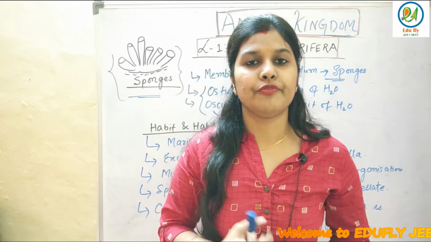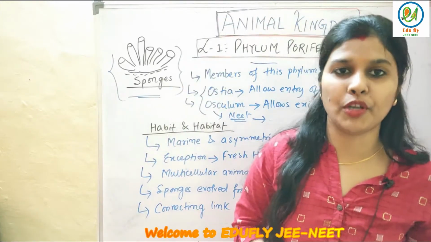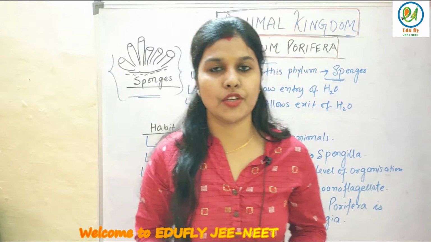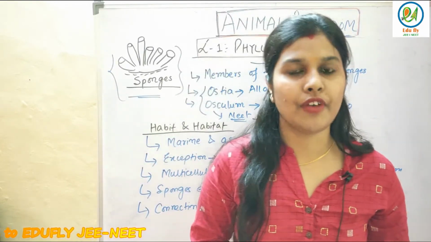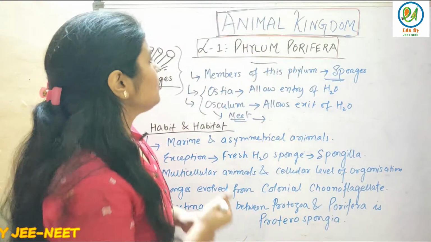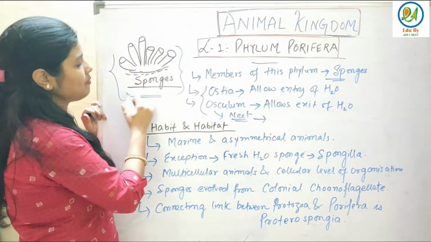So today we are going to discuss the first phylum, Porifera. The animal kingdom and the basis of classification were discussed in the previous class. So today we are going to discuss phylum Porifera. These are the basic characteristics of the phylum Porifera. Here I have shown a very beautiful diagram.